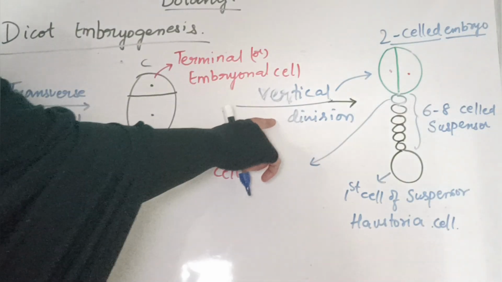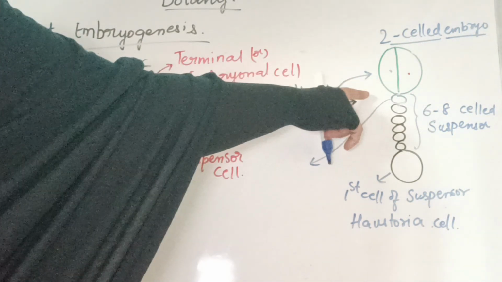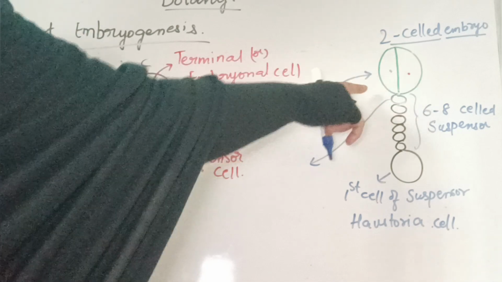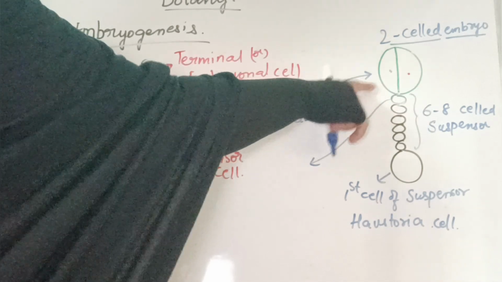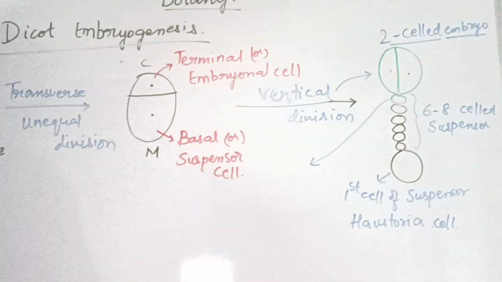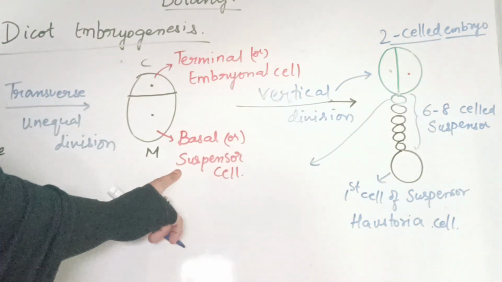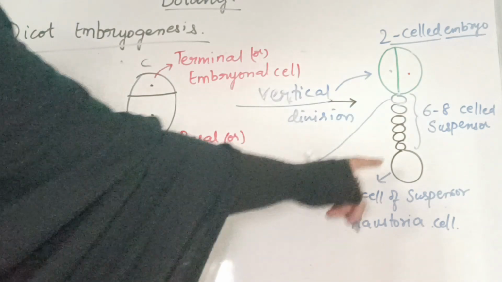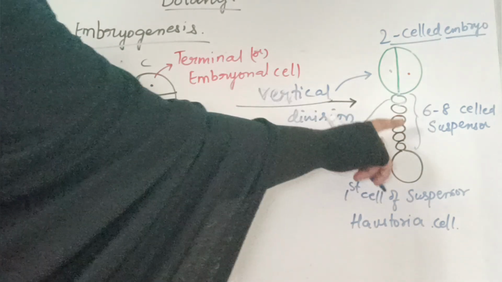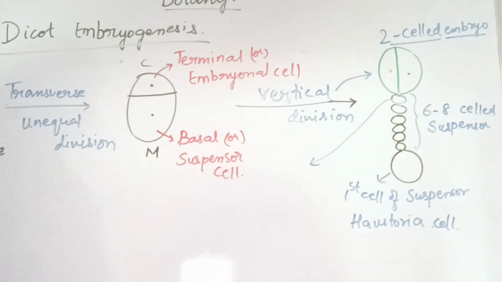This one is called the first cell of the suspensor. Look here, after the first vertical division, the embryonal cell will undergo two divisions vertically, and hence this stage we call the 2-celled embryo stage. Whereas in the case of the basal cells, that is, the suspensor cells, they will undergo transverse division and will form nearly 6 to 8 celled suspensors.